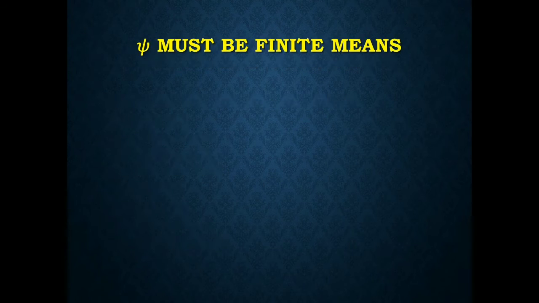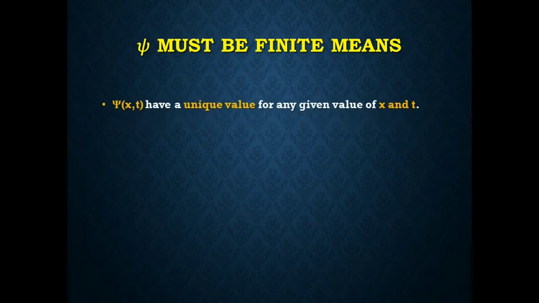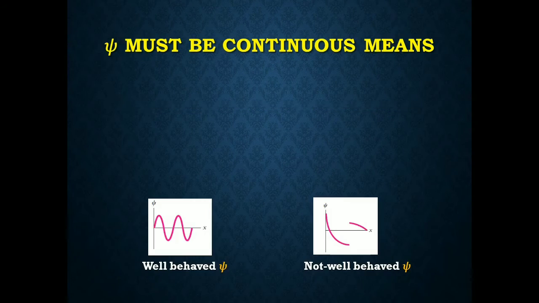Let's discuss each term one by one. First, the wave function must be finite. What does it mean? It means that the wave function gives you a unique value for the given instant of time or space, meaning it should have a single value. It does not give you multiple values. Only one unique value will be there for the wave function, and it will be finite.